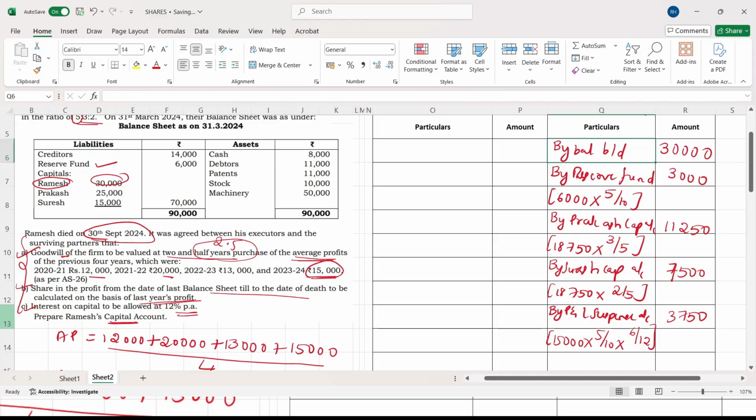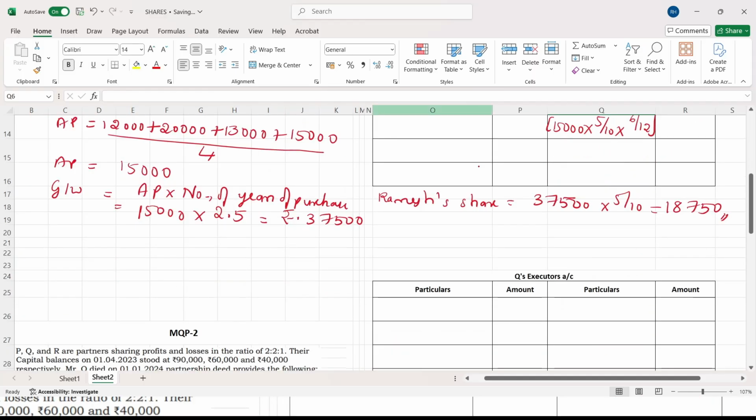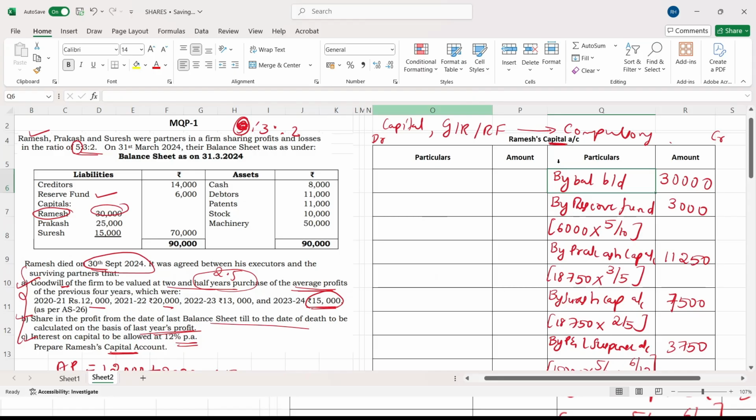Next, last what they have asked, interest on capital. By interest on capital. What is the capital of this Ramesh?